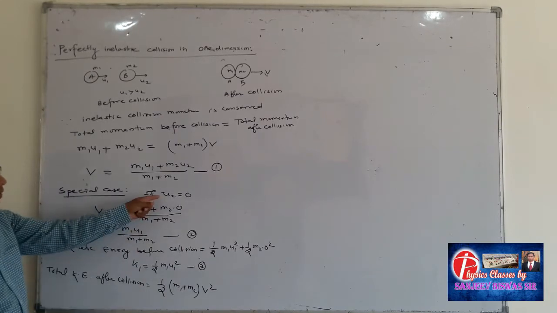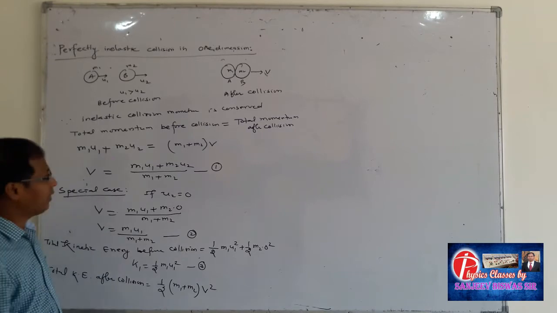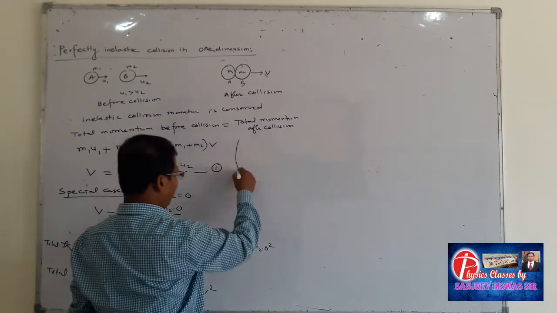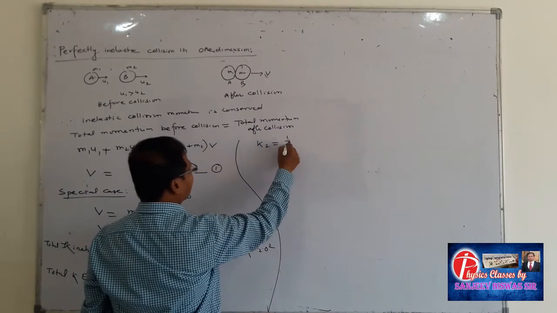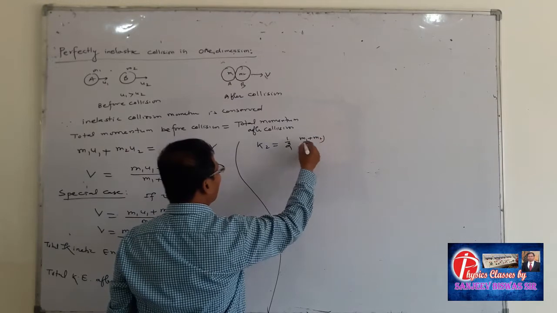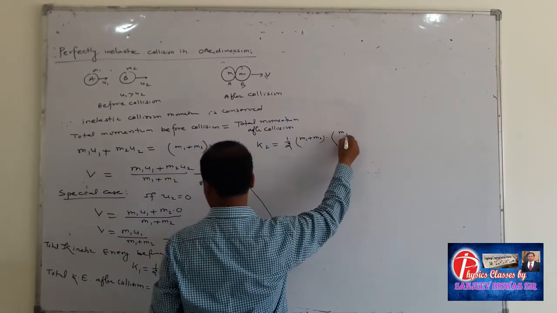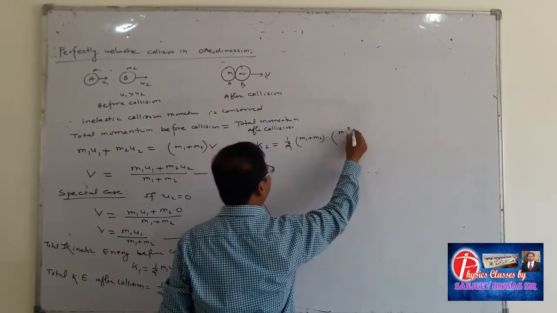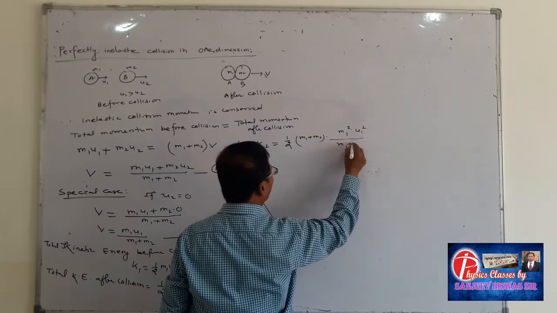Putting the value of v as m1 u1 upon m1 plus m2, K2 will be 1 by 2 m1 plus m2 into m1 square u1 square upon m1 plus m2 whole square.